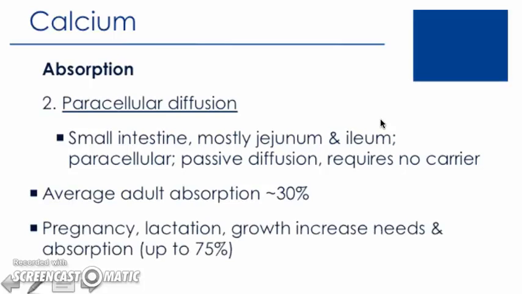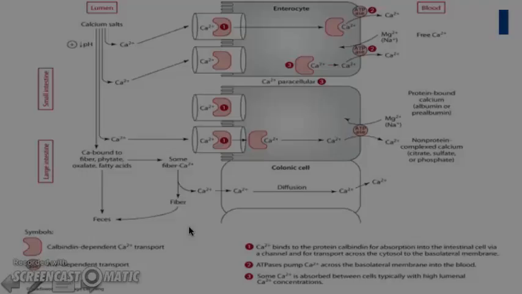The average percent of absorption, the percent of calcium absorbed compared to what is consumed, is about 30%. So it's a fairly low percent absorption. However, the percent absorbed will increase during different life stages, when needs are higher, particularly during pregnancy and lactation, in the growing infant or child, and during adolescence when gaining significant bone mass. The percent of absorption can increase up to about 75%.